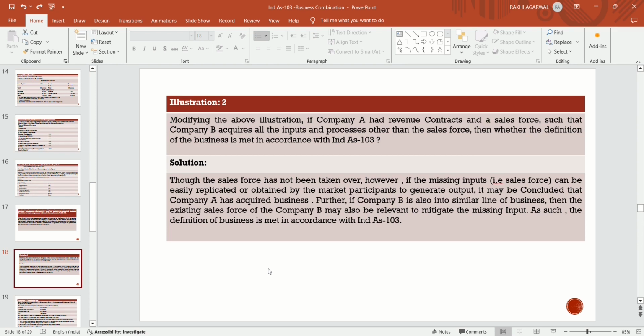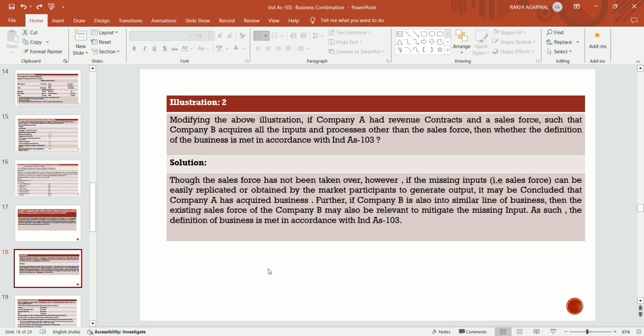In that case also, do they fulfil the definition of business as per Ind AS 103? Though the sales force has not been taken over, if the missing inputs, that is the sales force, can be easily replicated or obtained by market participants to generate output, it may be concluded that company B has acquired a business.